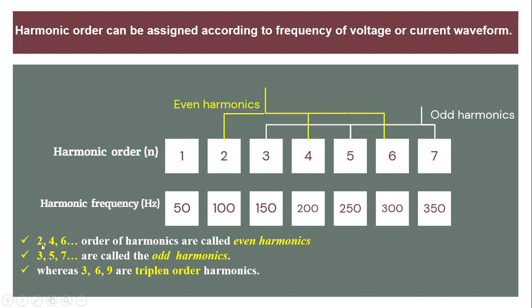All frequencies which have orders of 2, 4 and 6 are known as even harmonics. All harmonic orders having odd numbers multiplied by the fundamental frequency are called odd harmonics, whereas all frequencies having orders that are multiples of 3 are also known as triplen harmonics or zero sequence harmonics.